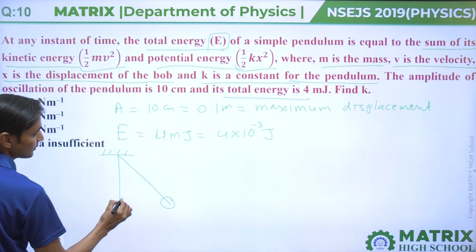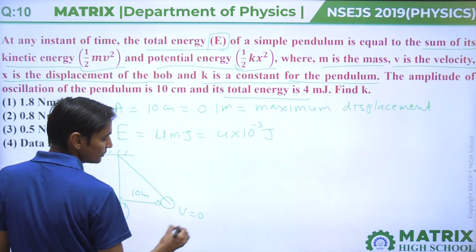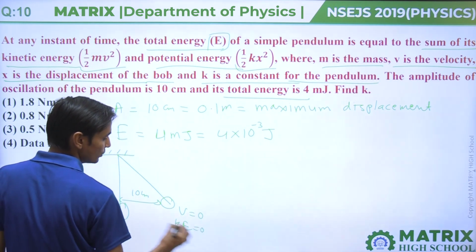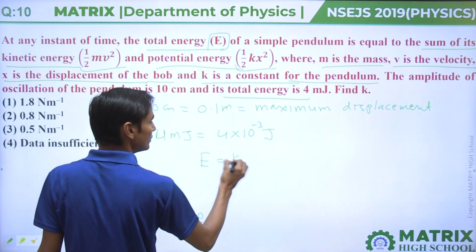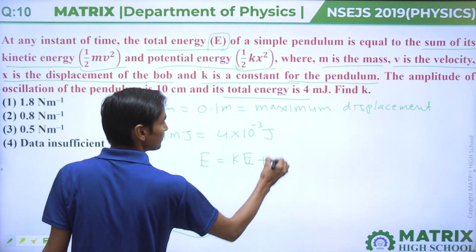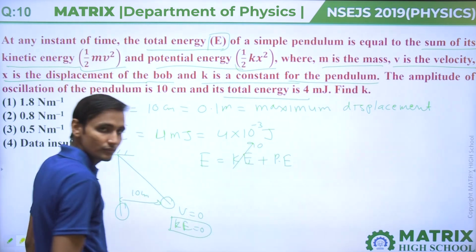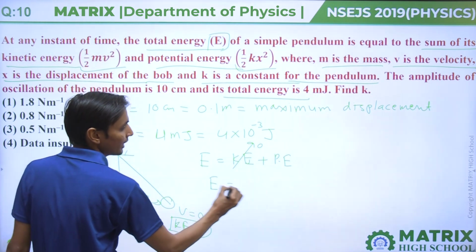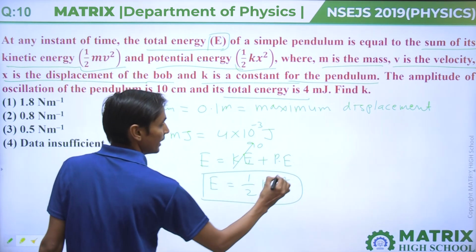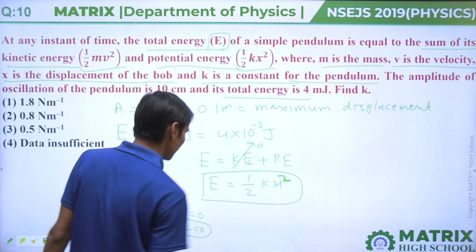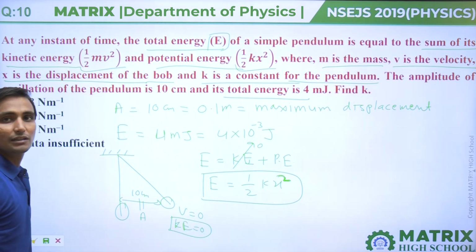Its maximum displacement is given by 10 centimeter. At maximum displacement, velocity is 0, that means kinetic energy is equal to 0. Total energy is kinetic energy plus potential energy, but in this case kinetic energy is 0. So total energy will be the potential energy, that is equal to half kx square, because at the maximum displacement, the amplitude, it will be only potential energy, no kinetic energy.